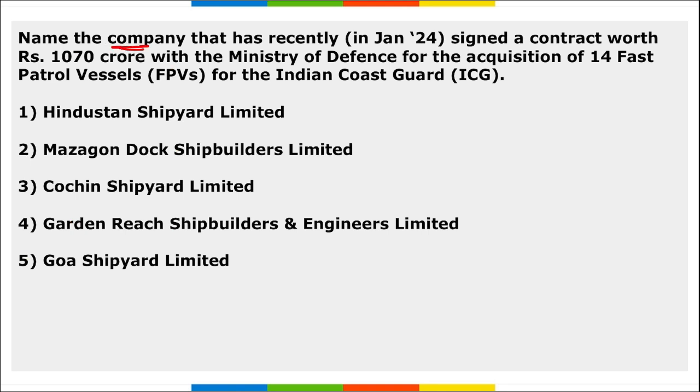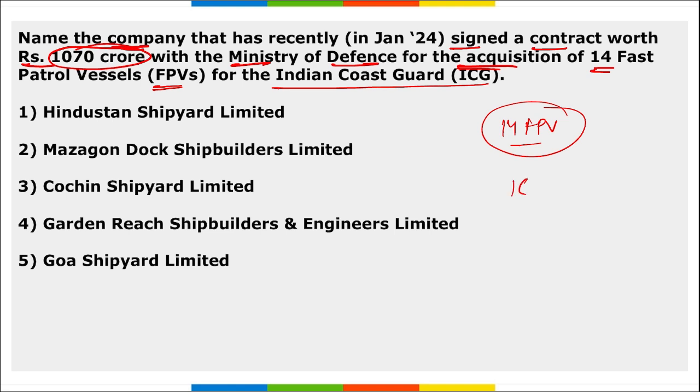Next, name the company that recently signed a contract worth 1070 crore rupees with the Ministry of Defence for the acquisition of 14 fast patrol vessels for the Indian Coast Guard. So 14 fast patrol vessels will be procured for the Indian Coast Guard. And which is that company that has signed a contract with the Ministry of Defence for the same? It is Mazagon Dock Shipbuilders Limited, right? They signed this contract with the Ministry of Defence and the worth of this contract was 1070 crore rupees.